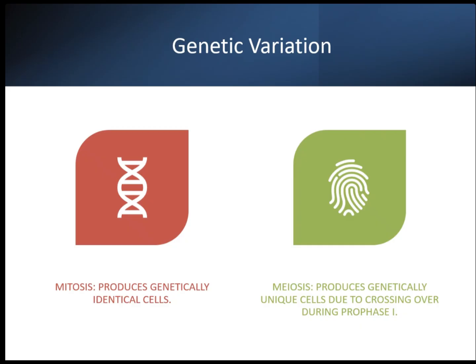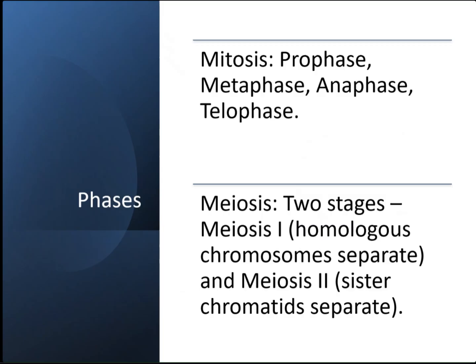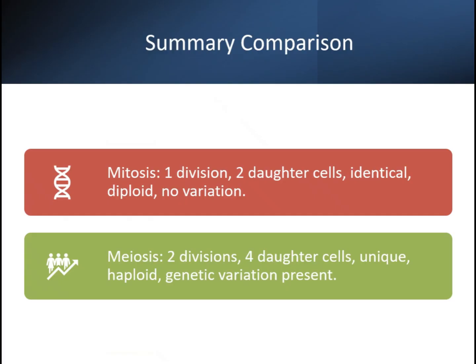Genetic variation. Mitosis produces genetically identical cells. Meiosis produces genetically unique cells due to crossing over during prophase 1. Phases. Mitosis: prophase, metaphase, anaphase, telophase. Meiosis: 2 stages. Meiosis 1, homologous chromosomes separate, and meiosis 2, sister chromatids separate.